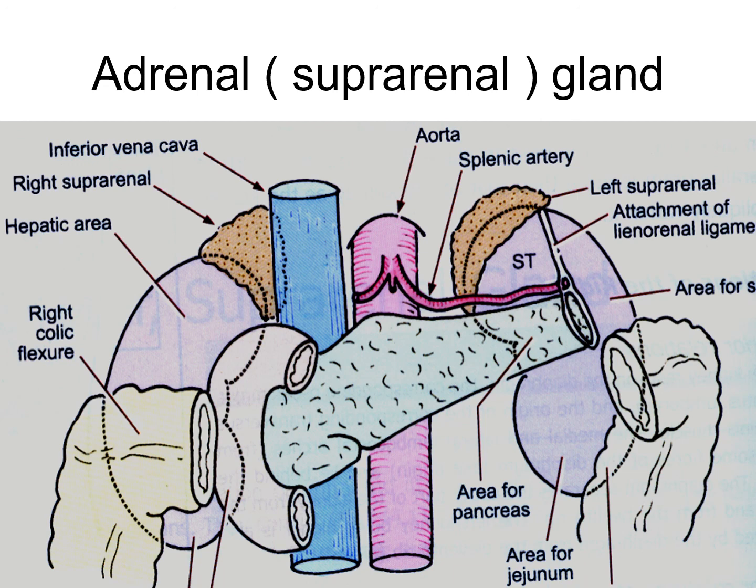So the adrenal gland is made up of two functionally distinct parts. The yellow superficial part is called the cortex, and the deep part is called the medulla. The superficial part we will call the cortex and the deep part we will call the medulla.